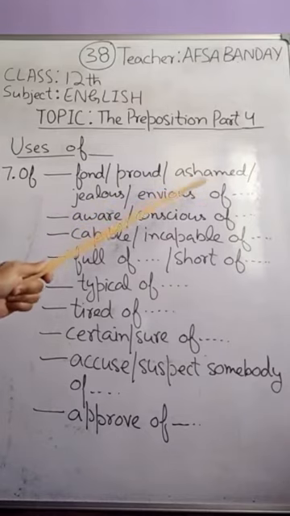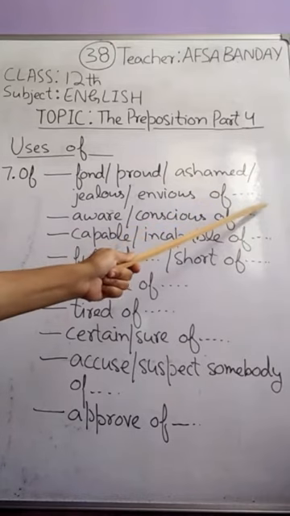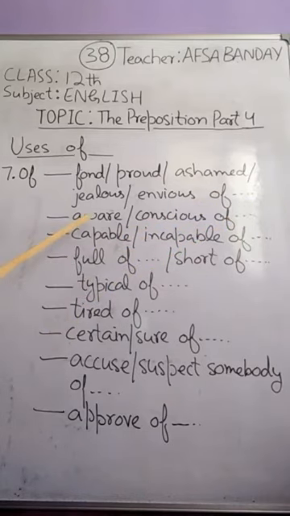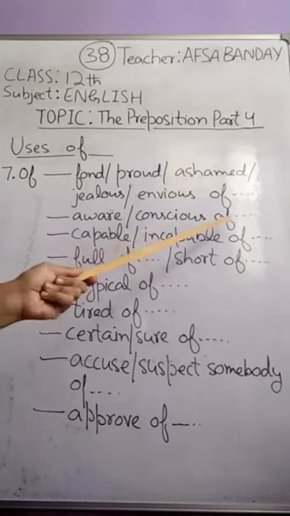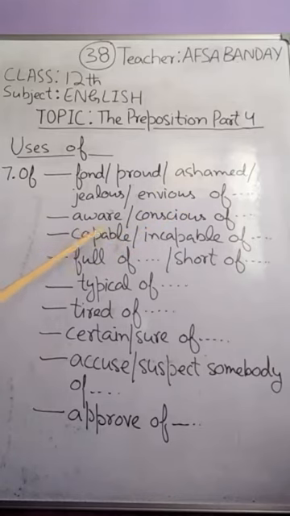So with these words also we use "of" and then we add the rest of the sentence. Or we say aware of or conscious of. Or similarly capable of or incapable of. He's capable of doing this thing, or he's incapable of this thing, that thing.